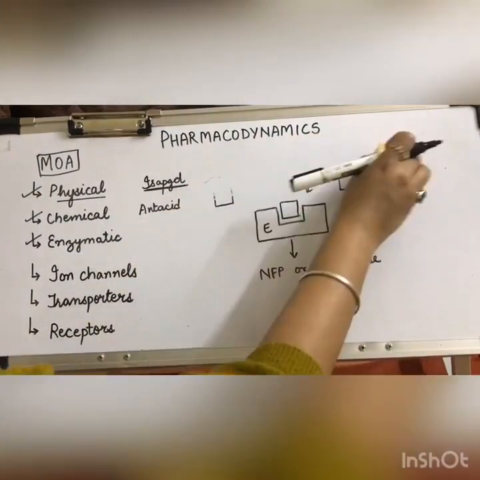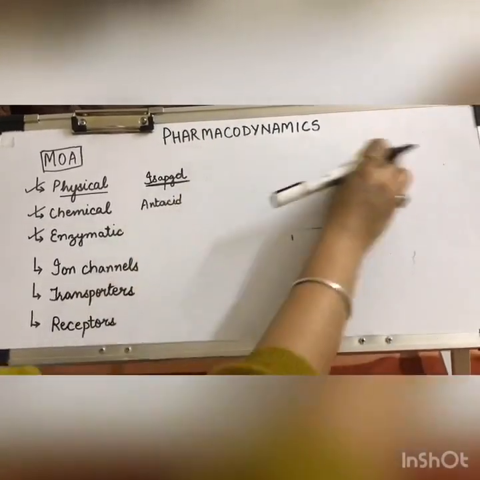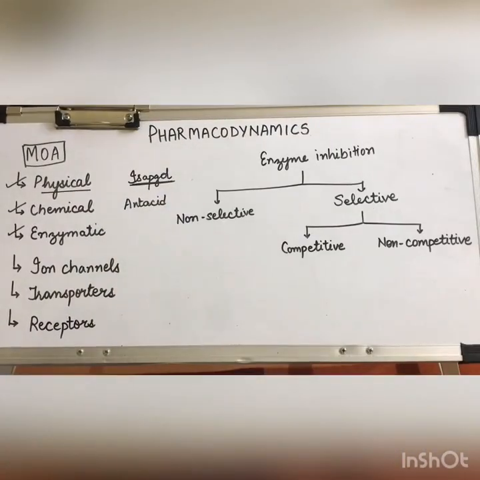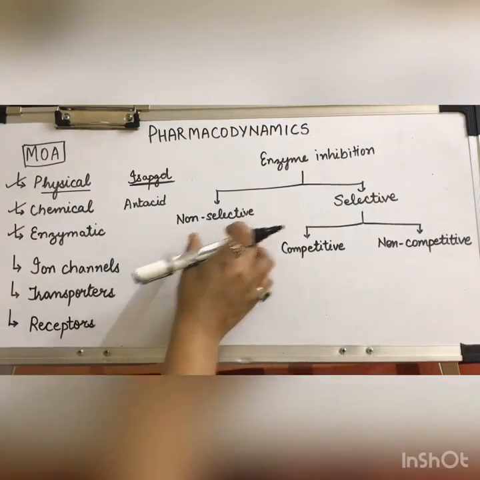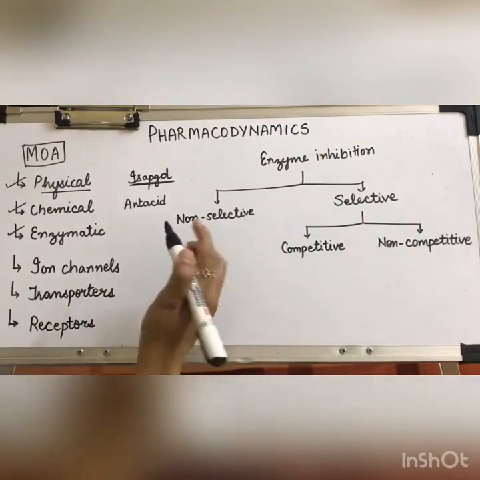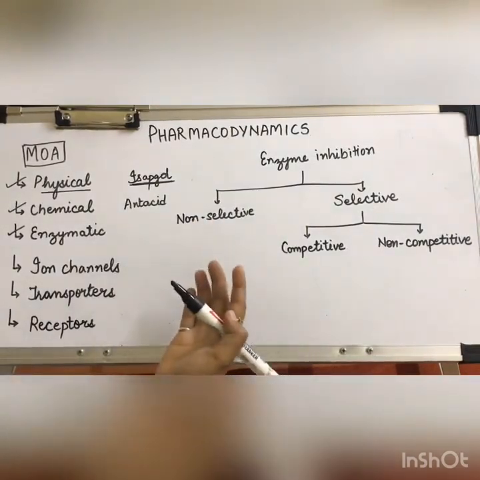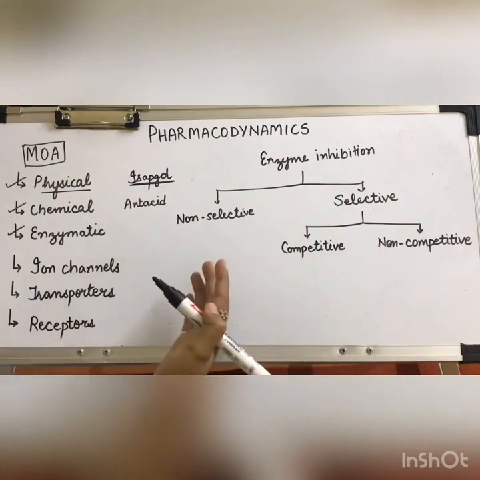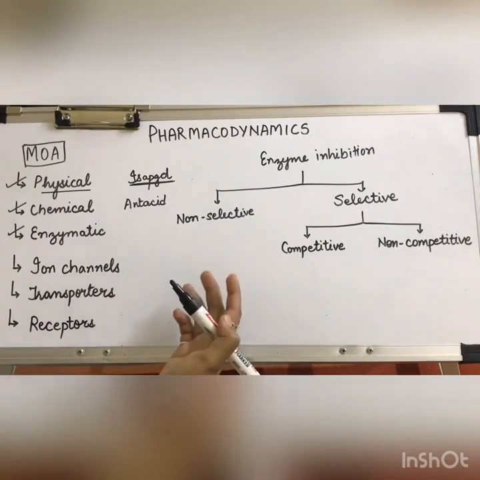Enzyme inhibition can be of two types. The inhibition of the enzyme can be classified into two groups, that is non-selective and selective. Non-selective is, as I said, enzymes are basically proteins, so they can be denatured by certain chemicals.